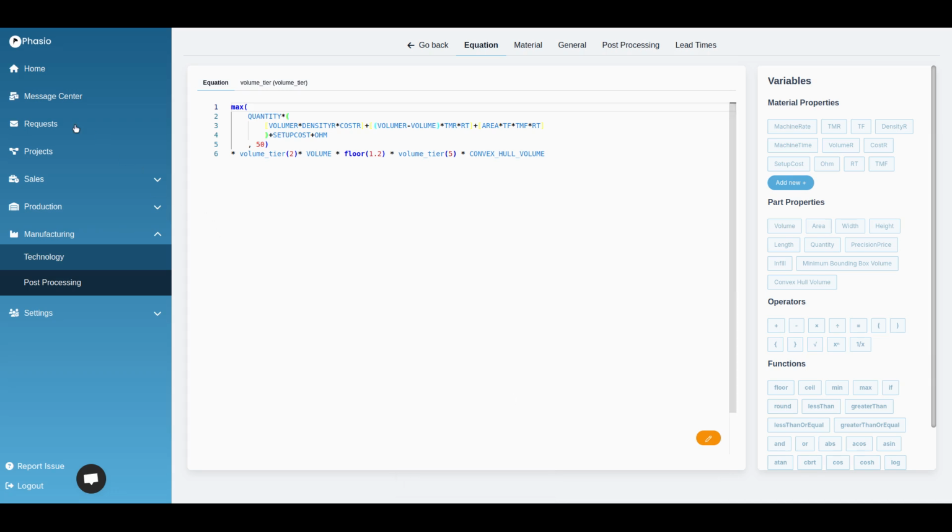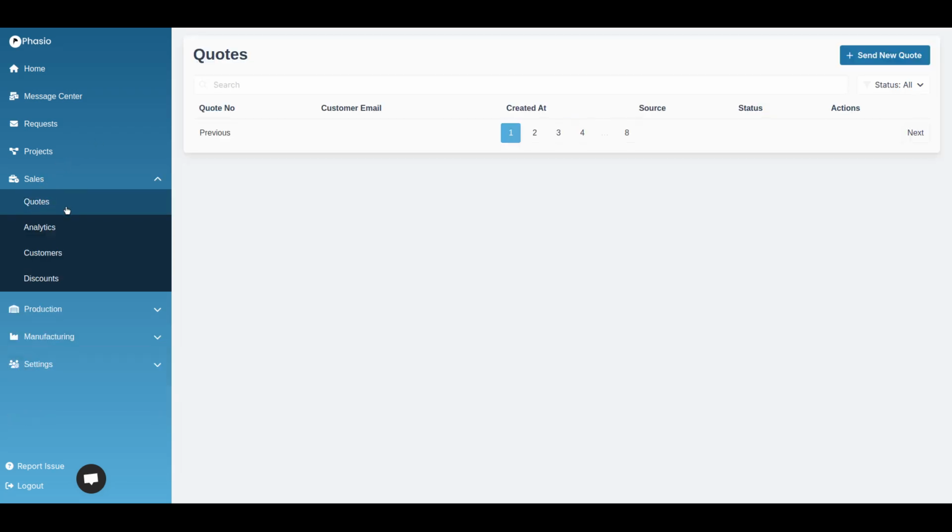The next thing I wanted to share with you is that we've introduced what we call a project-first methodology for Phasio. In the past, whenever a customer ordered from you, there would be a quote created, which you would then convert into an order. That process is still the same, but that quote is actually wrapped inside of a project, right? So let's take a look at how this appears.